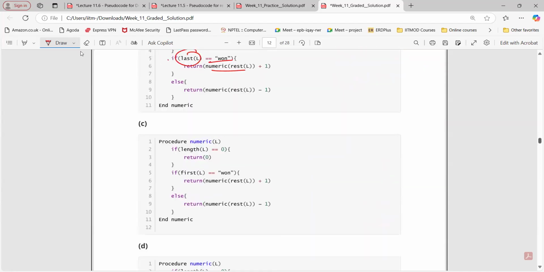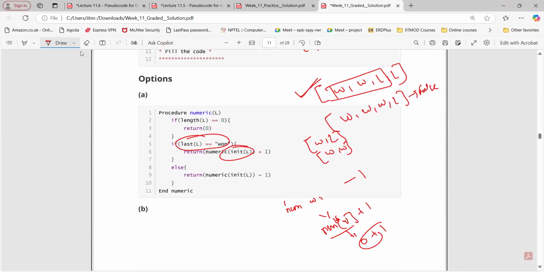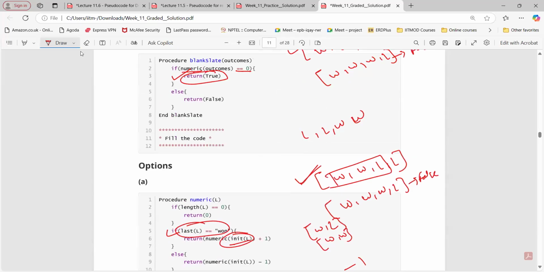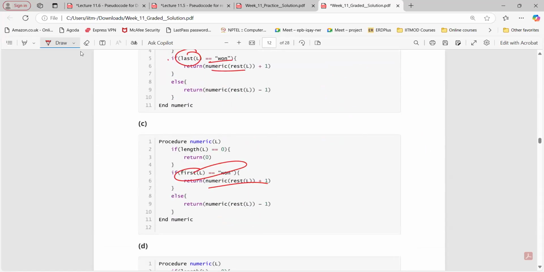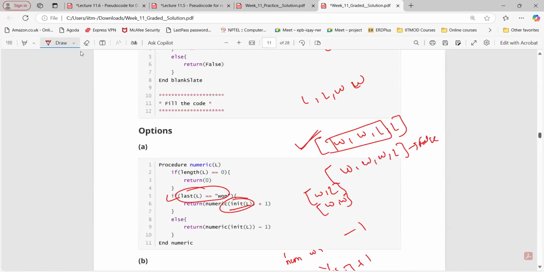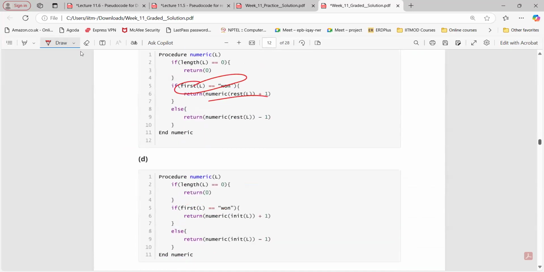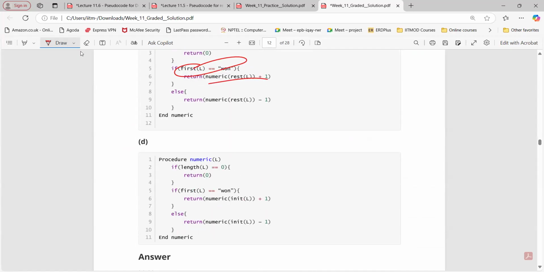What about C? Right, sir. Correct. First here, and then we are changing here, instead of first and last, instead of init, rest. Rest, I guess, is the same thing. And here we are using numeric of rest of minus 1. So rest, yeah, we are using first and here last. Yeah, that is correct. Option C is correct. What about D? Why is it not correct? Same, sir, like option B. Yes, sir, it is missing a few elements. Checking first and removing last.